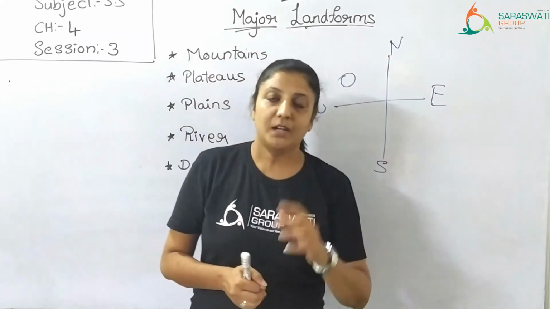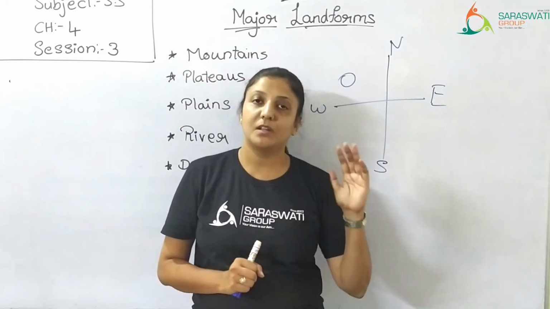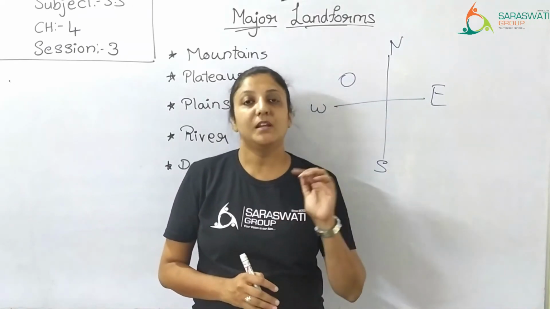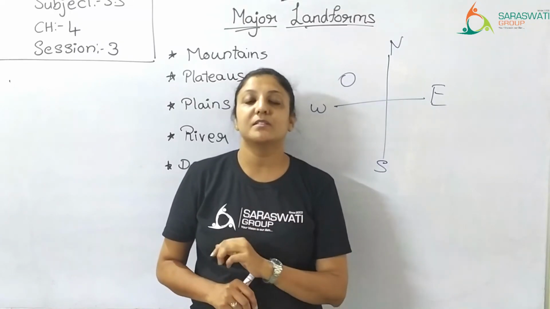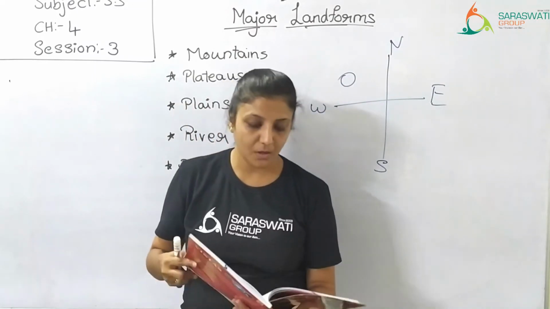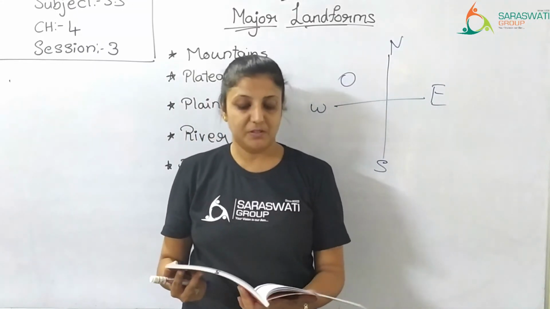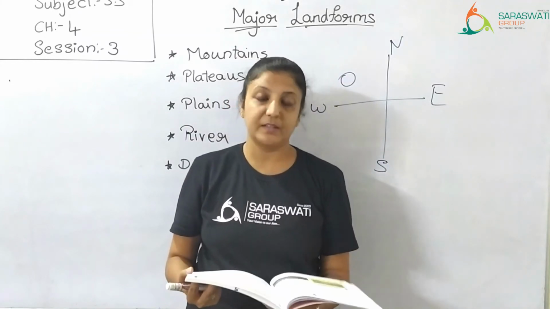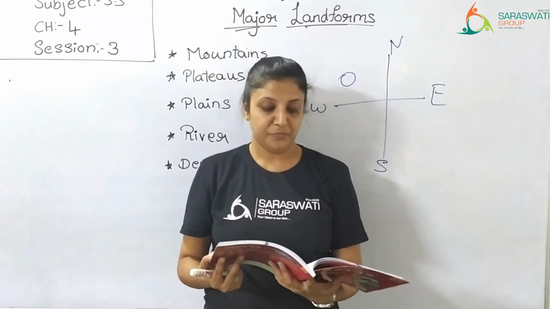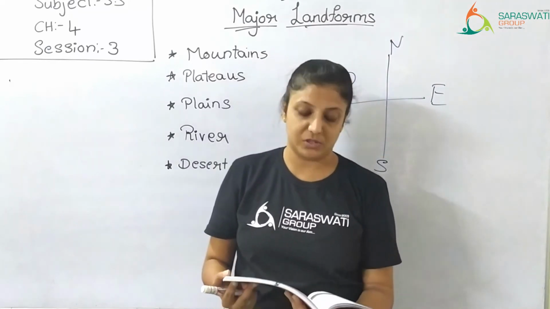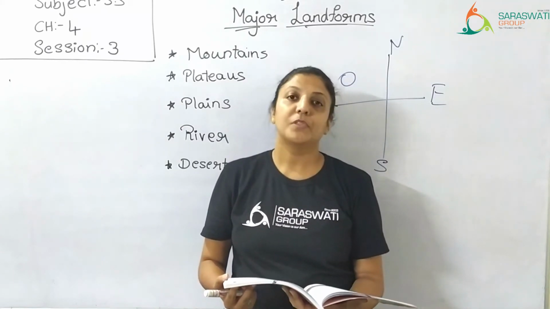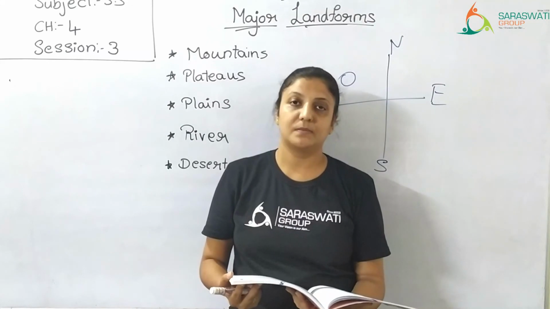But not only in India. India is a country of the continent of Asia. Right? But normally in all the continents, if there are deserts, they are found on the western side of the continent. Some of the famous deserts of the world are the Sahara Desert in Africa, Thar and the Arabian Desert in Asia, Great Australian Desert in Australia, and Patagonia Desert in South America. These are the important deserts.